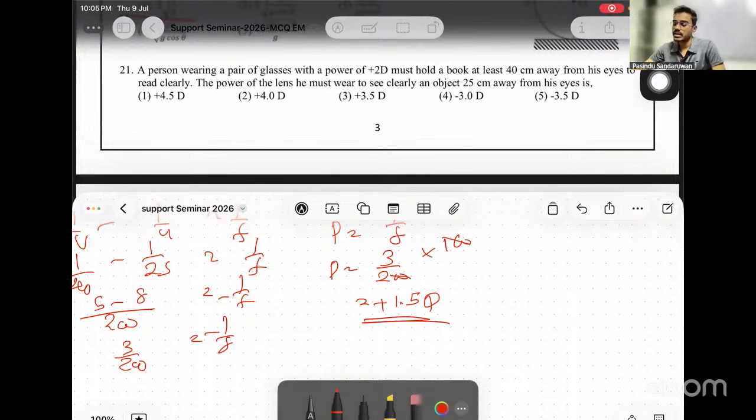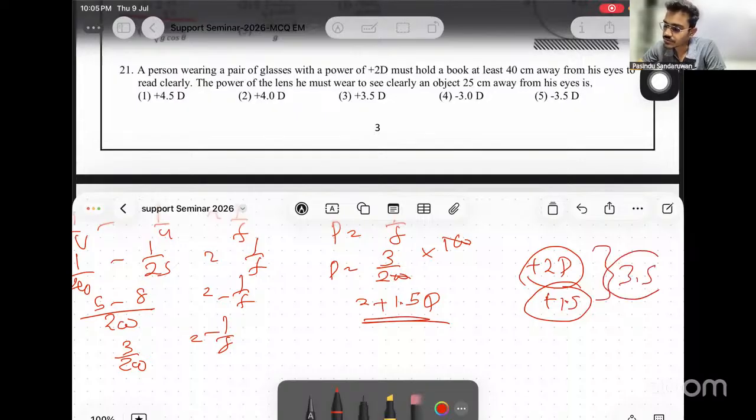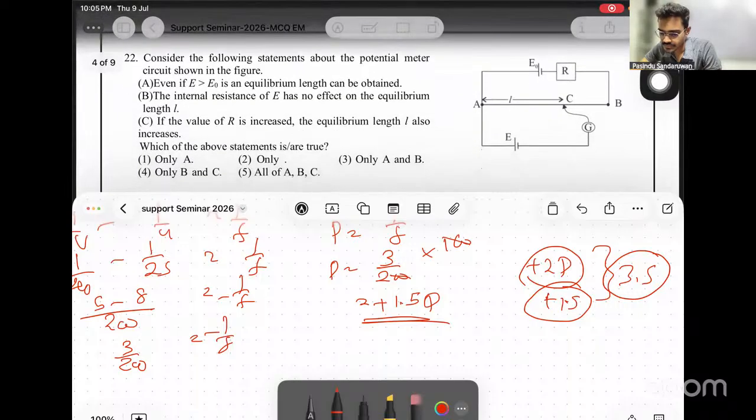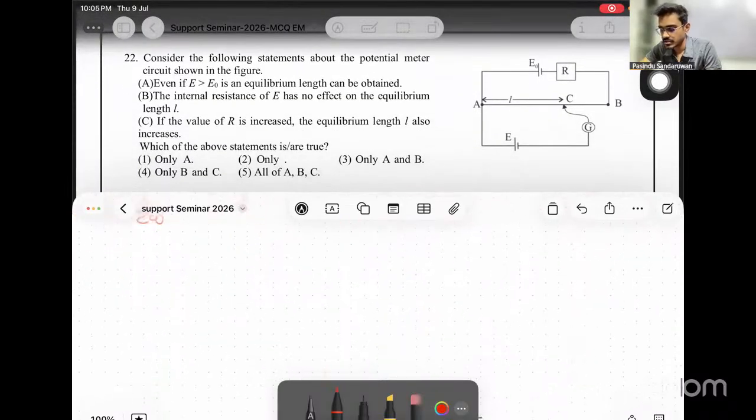Now the thing is this. Listen, he is already wearing plus 2 diopters, and additionally he needs plus 1.5 D. Then altogether he needs 3.5. Then answer 3. Altogether he needs 3.5. Right, answer 3. I applied only for the additional part, and then we can sum up. That is easier. Right. 22.